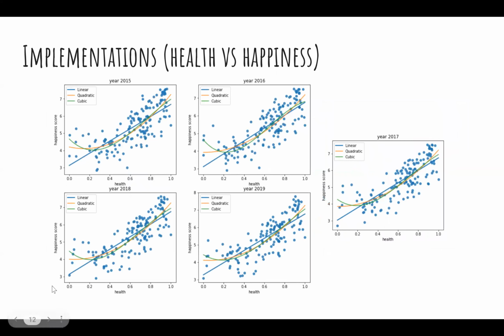And then this is the graph from 2015 to 2019. As you can see, all the graphs are pretty similar as well. And you can see that the curve keeps increasing with respect to health, rather than money, which is kept at a certain level.